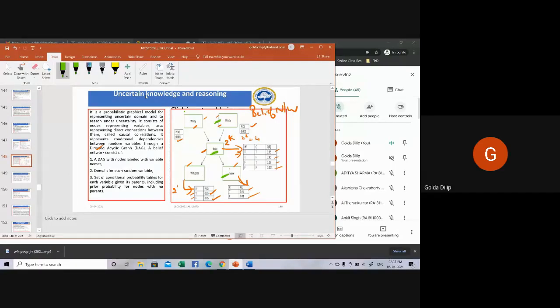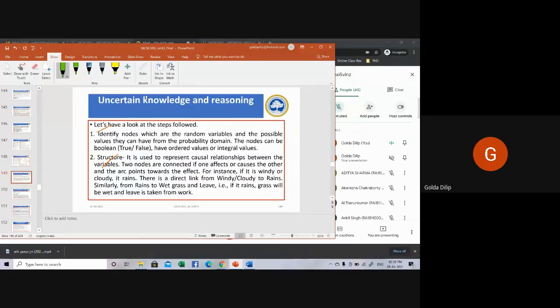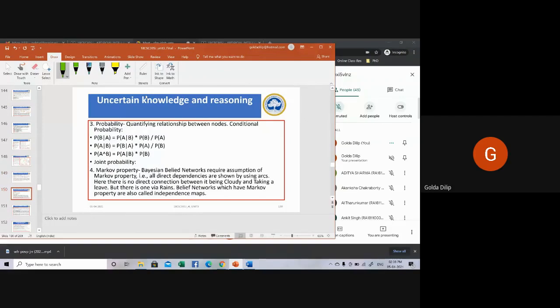So belief networks will have the Markov property, which is also called independence maps. No direct connection between being cloudy and taking a leave, but there is one via rains. So belief networks exhibit what is called the Markov property, and they are also called independence maps.